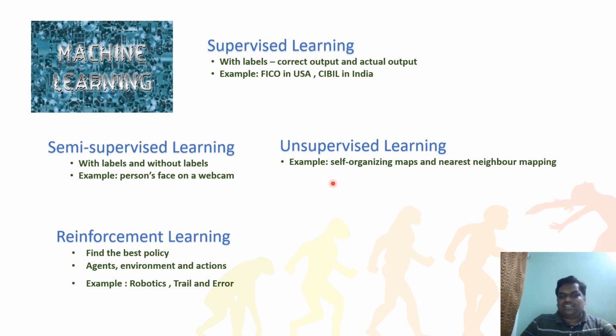Coming to unsupervised learning, what does unsupervised learning mean? No labels. I will not give a label. You yourself go and learn the label or item or object. How will that happen? For example, suddenly the machine sees a new object, an animal or an insect. It will try to understand, hey, what is this?